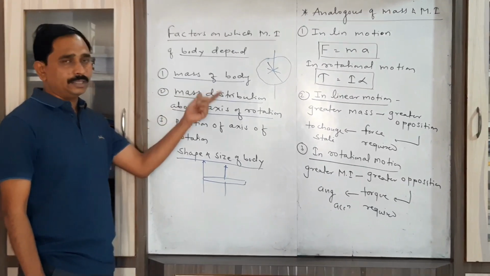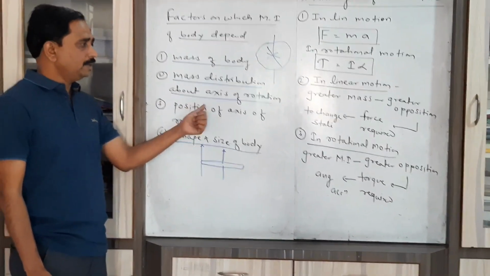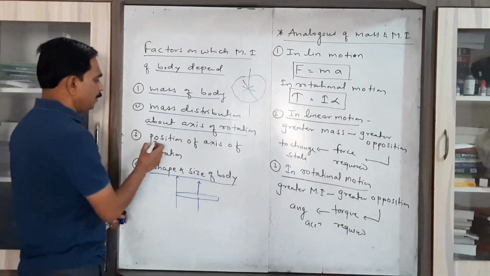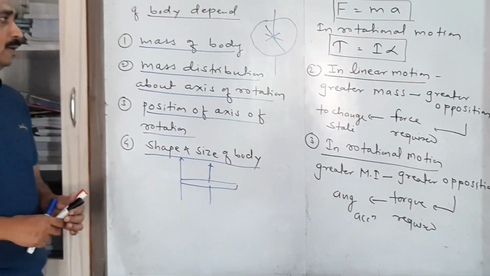The first one, mass of the body. Second, mass distribution about the axis of rotation. Third, position of the axis of rotation. And fourth, shape and size of the body.